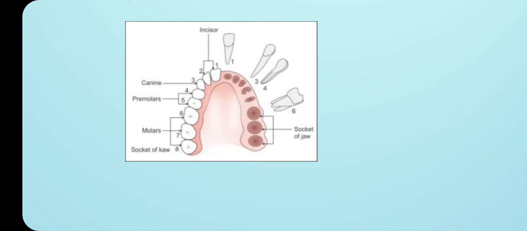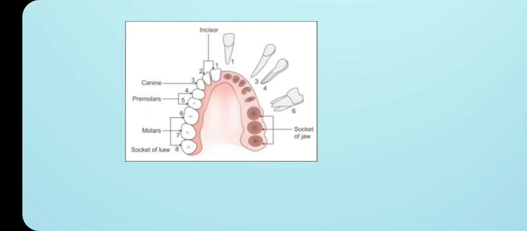Remember students, when you open your mouth and observe the teeth, what you see is nothing but the crown part of the teeth. All the other parts of the teeth are embedded in the sockets of the jawbone. Sockets are the pockets or spaces present in the jawbone, and in that space the tooth is attached.